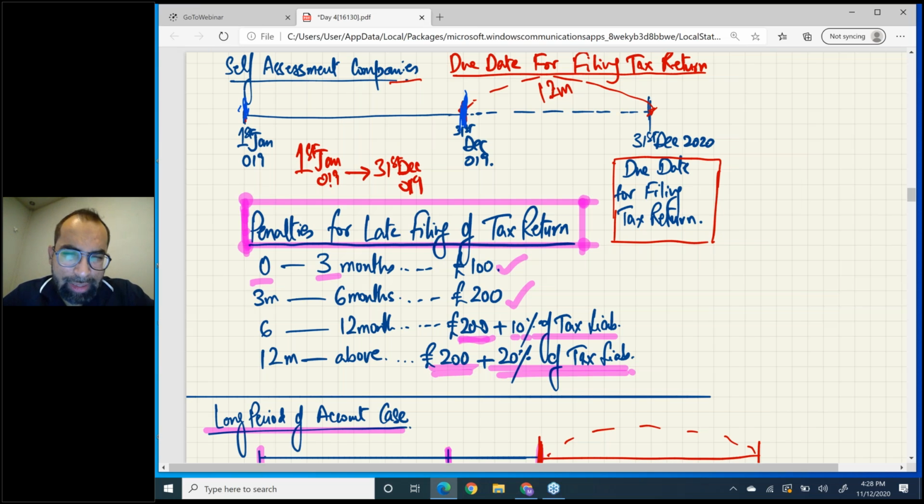Sir, what if we filed the return late? Then these are the penalties. You can see 0 to 3 months £100, 3 to 6 months £200. If you file a late tax return, then these penalties will apply.